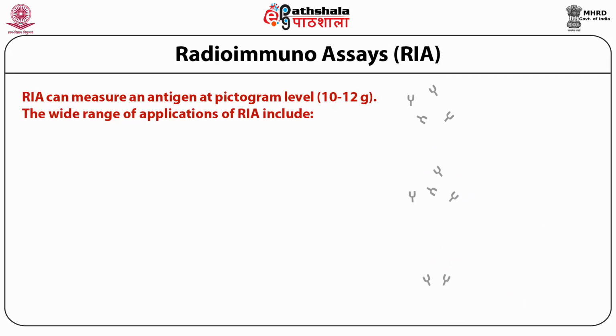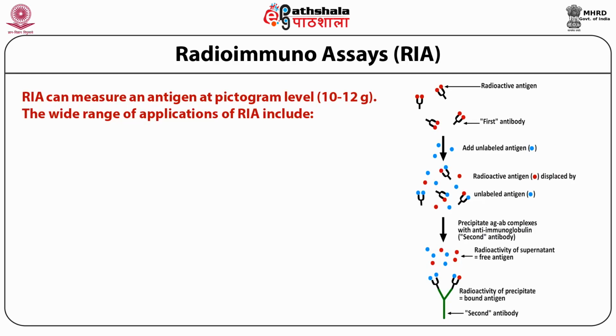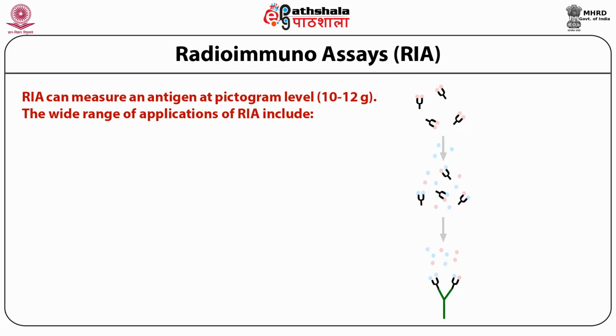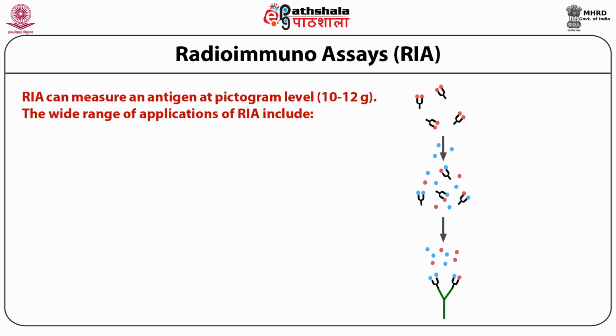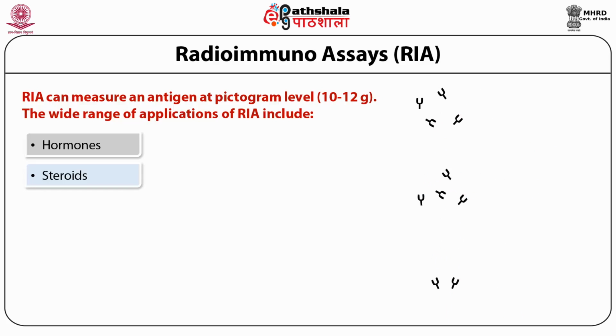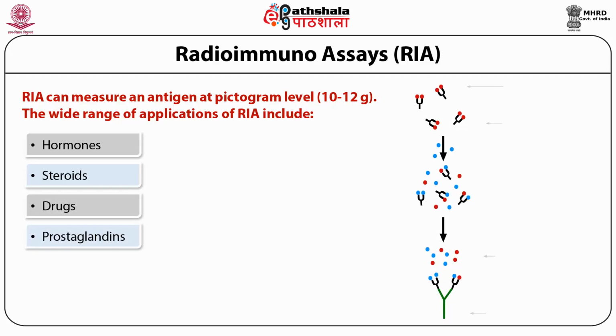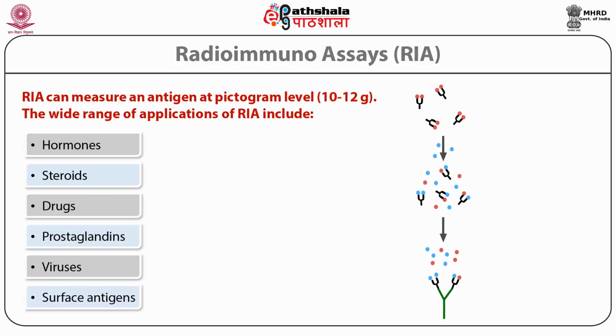Radioimmunoassay can measure an antigen at the picogram level. The wide range of applications of RIA, as it is called, include hormones, steroids, drugs, prostaglandins, viruses, and surface antigens.